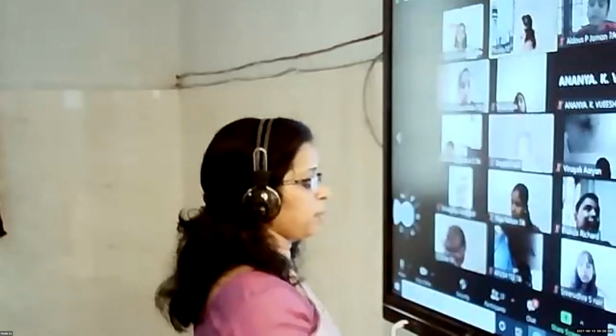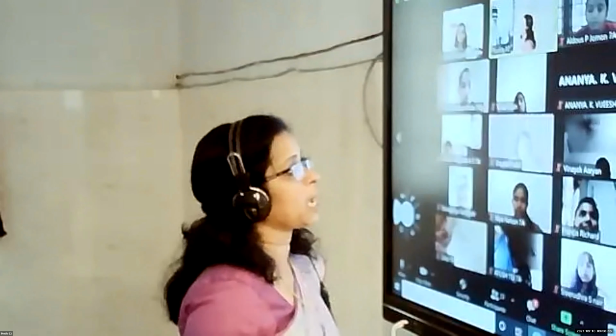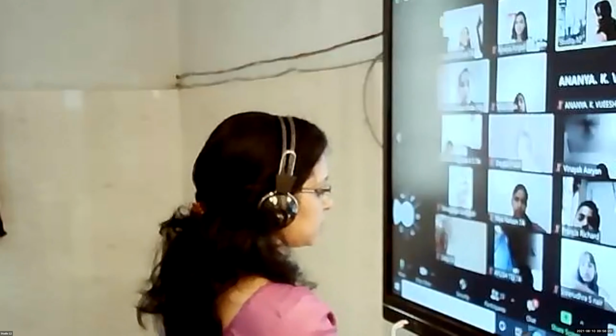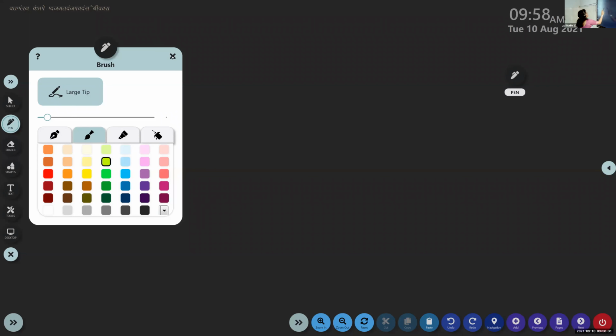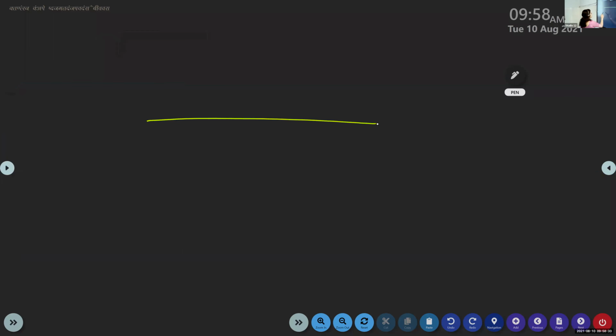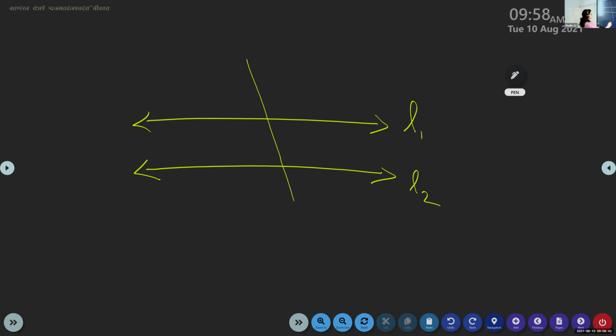Fidel, when two lines are cut by a transversal, how many angles are formed? Let these two lines, L1 and L2, be cut by a transversal, L3, like this.